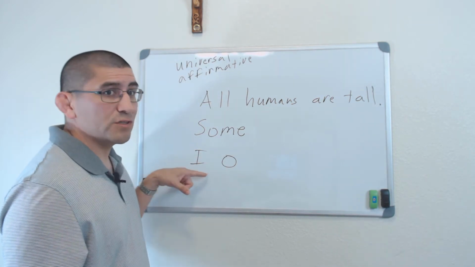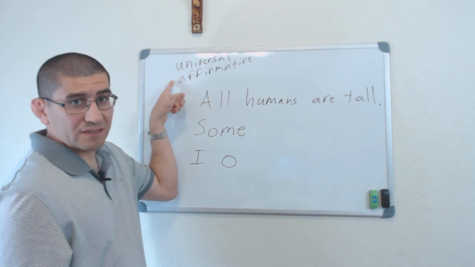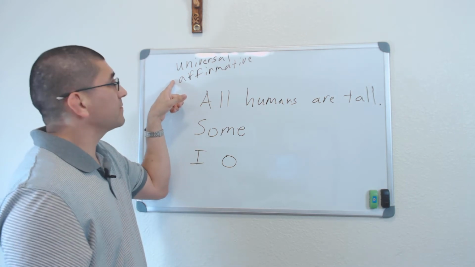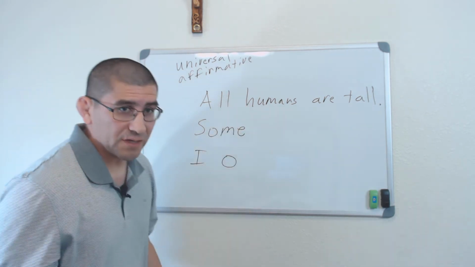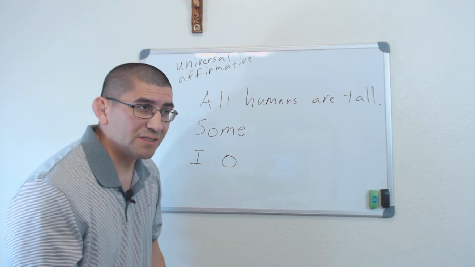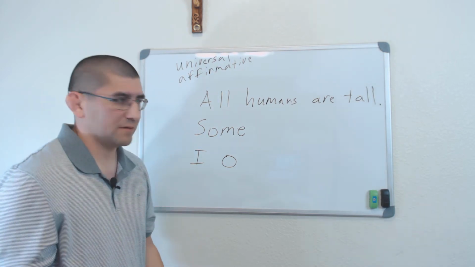In order to determine which one it has to be, we got to look at the next requirement here. This statement was affirmative. So our contradictory statement has to be negative.